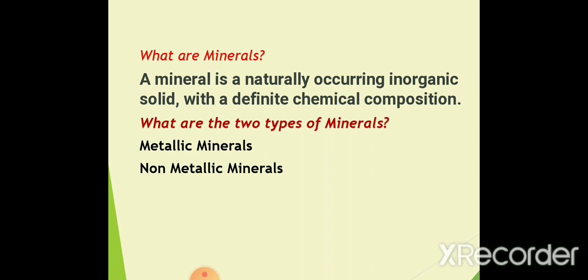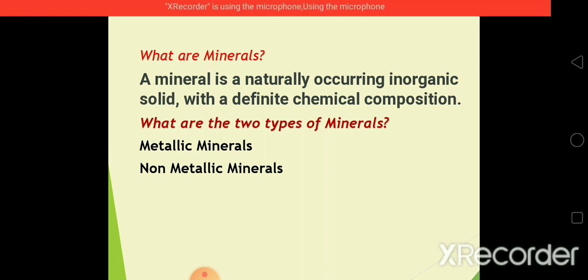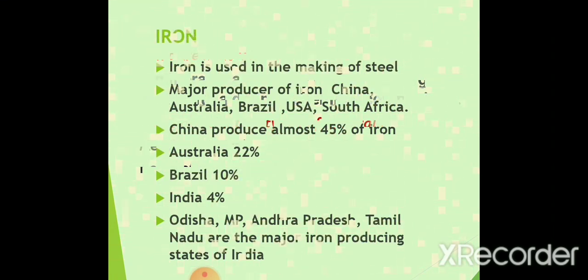The first one is the most important mineral, which is used by most of the industries. We can call it a metal which is cheap. In the case of rate, we can see that it is cheap, but it is used in most of the heavy industries like automobiles, locomotives, etc. So we can see what the minerals are. First one is iron ore. Iron.